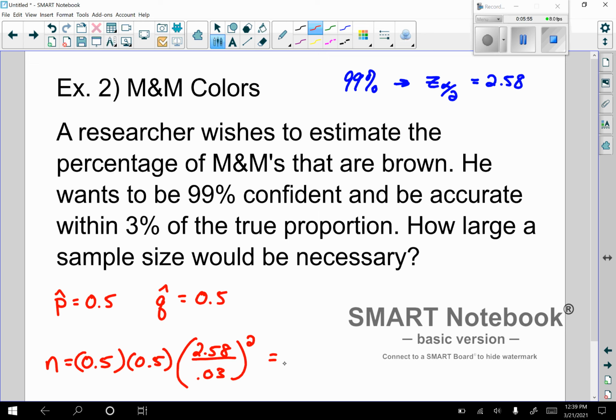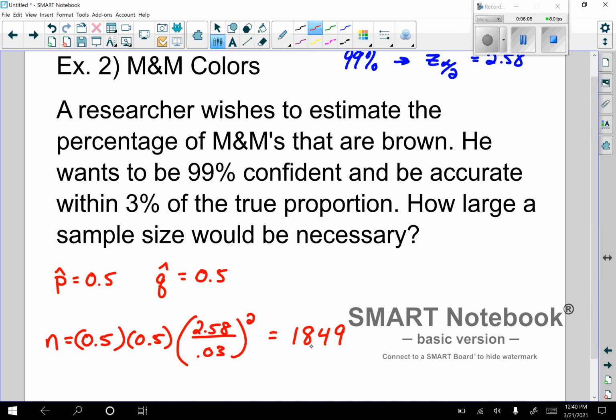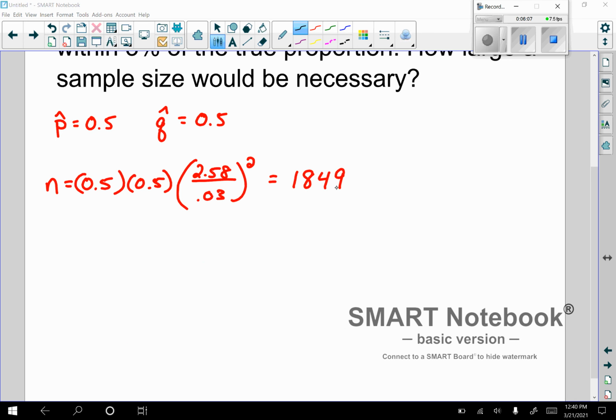And it looks like for this we are just getting 1849. So no need to round. That means our sample size, or the minimum sample size, is 1849.